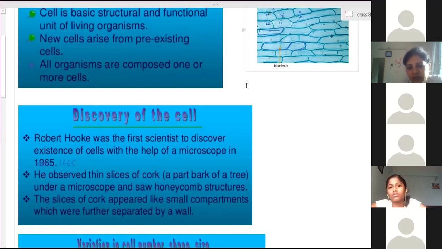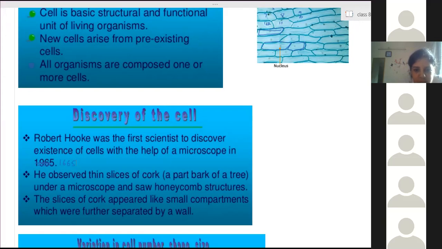Clear? Ma'am, can you repeat who made the cell theory? Cell theory, Schleiden and Schwann. One second, I will give you the full structure of that. Leeuwenhoek.